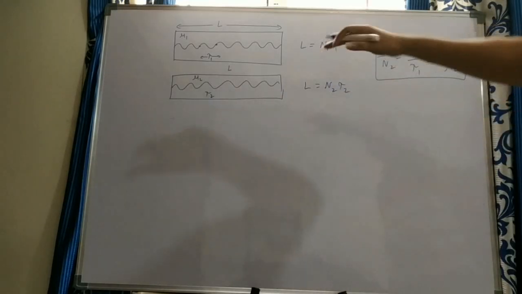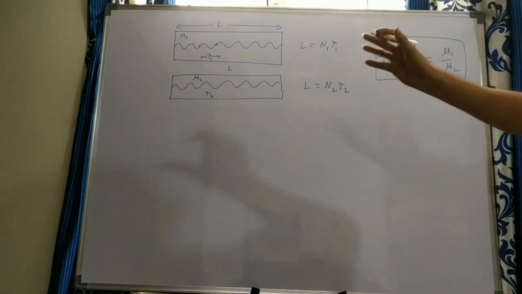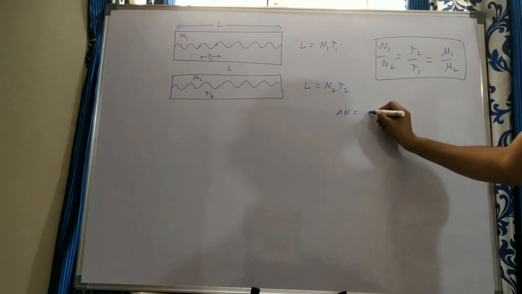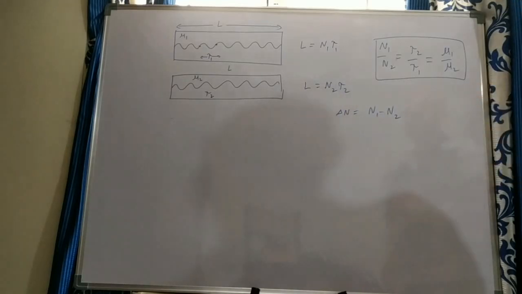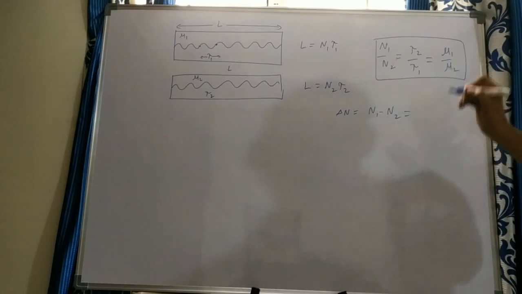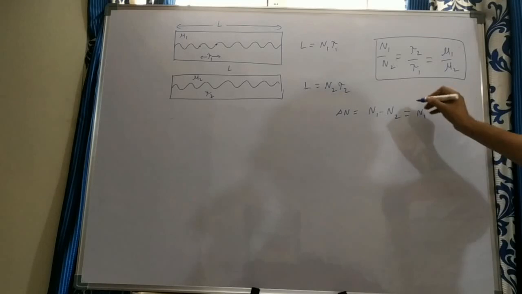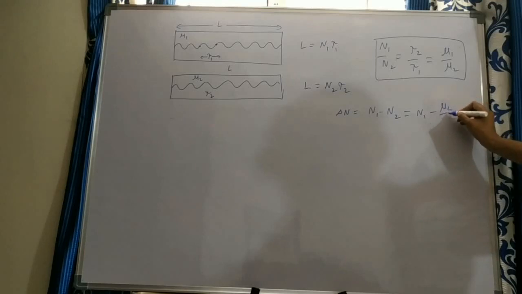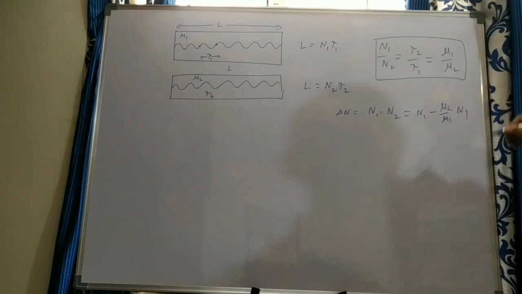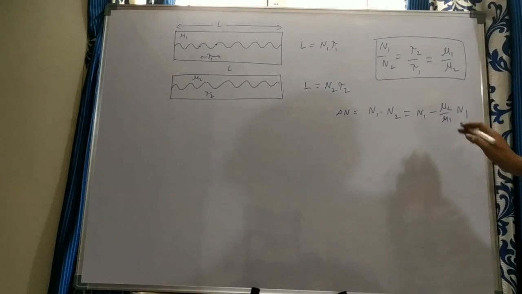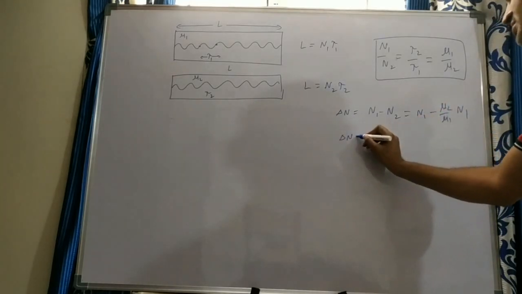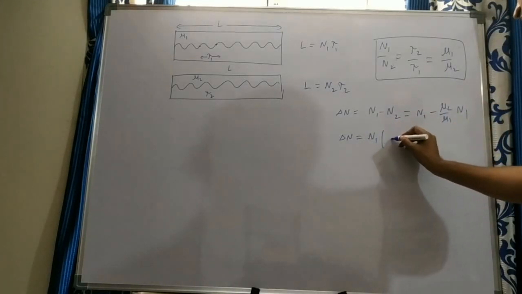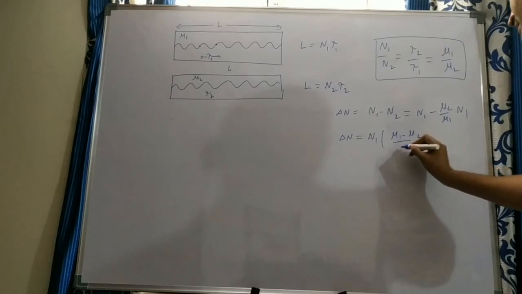In these two media, how many waves differ? That means the number of waves differs between these two media. That you can write as delta n, which is n1 minus n2. So if you know the number of waves in the first medium, n1, then from this we can write n2 is equal to mu1 by mu2 into n1. So the number of waves differing, delta n, is equal to n1, taking common, we can write n1 into mu2 minus mu1 by mu1.